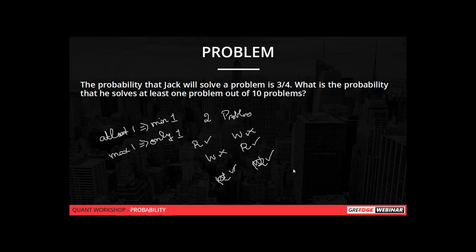In case it is given that all questions are wrong, then the probability will be 1 by 4. There will be only one case where all the questions will be wrong, Swati. Okay. So for example, at least one means you will get 1, 2, or 3 up to 10 questions right. That is a possibility. If everything is wrong, then the probability is just 1 by 4 to the power 10. There will be only one possibility for it. Is it clear? Is it fine for you all?